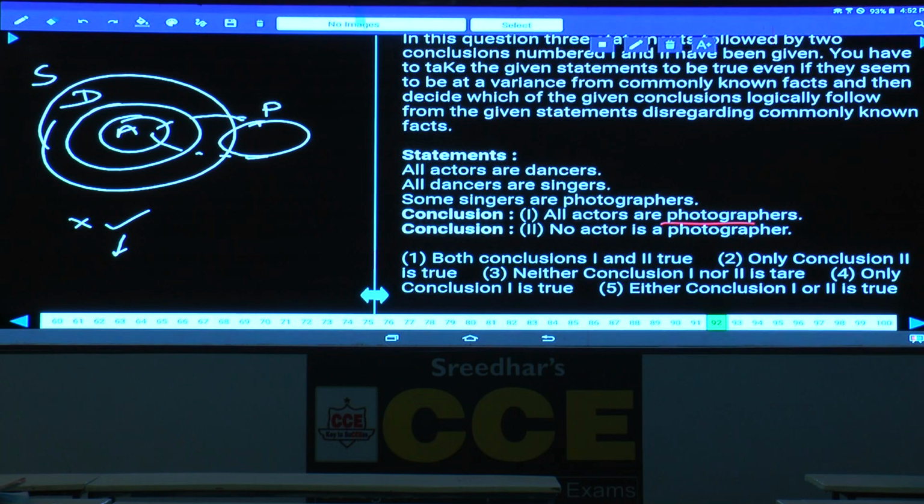Hence I could prove this one, and this is also false. At the same time, the affirmative conclusion which was false earlier, that is, all actors are photographers, is also false now. Hence neither 1 nor 2, choice 3 is the answer.